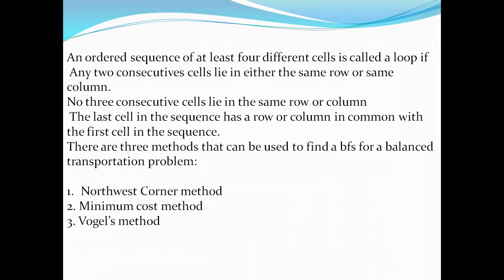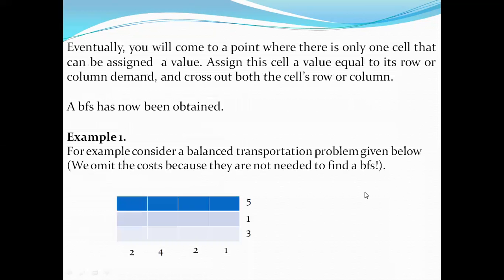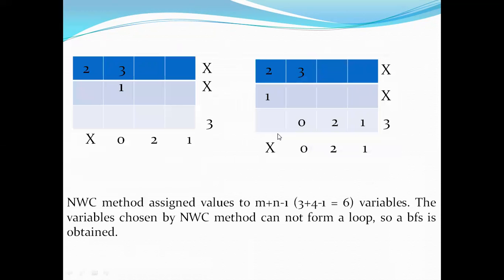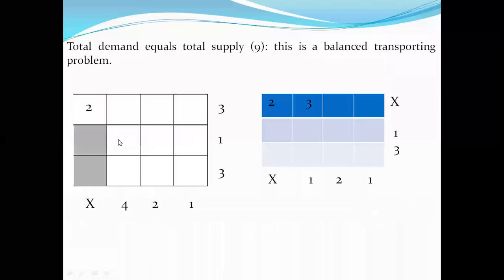If any two consecutive cells lie in either the same row or the same column, that is a condition. Then no three consecutive cells may lie in the same row or column. So no three different cells will commonly have similar constraints here.